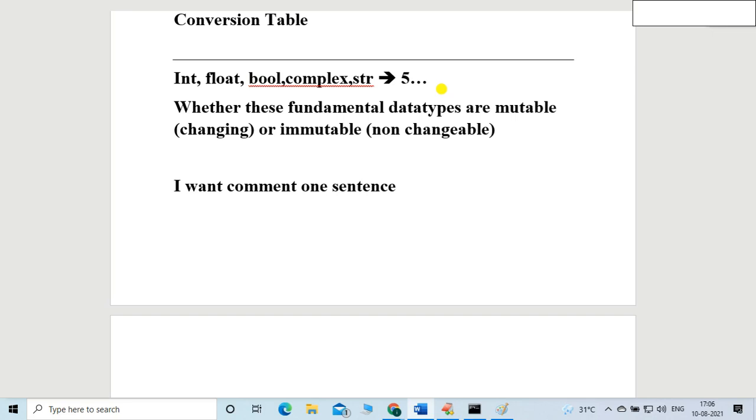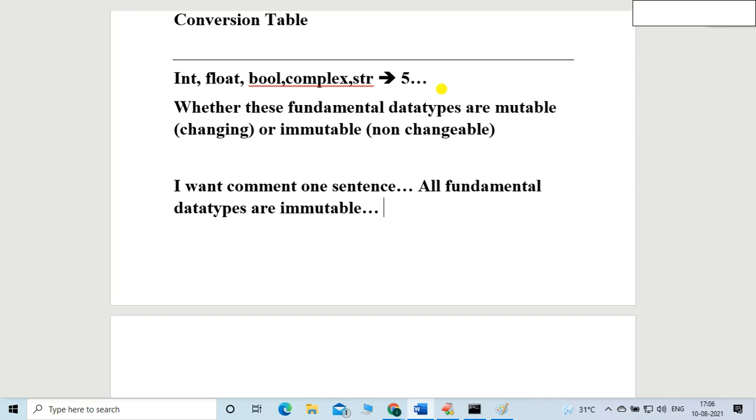Listen carefully: all fundamental data types are immutable. Immutable means it is non-changeable. It can't be changed.